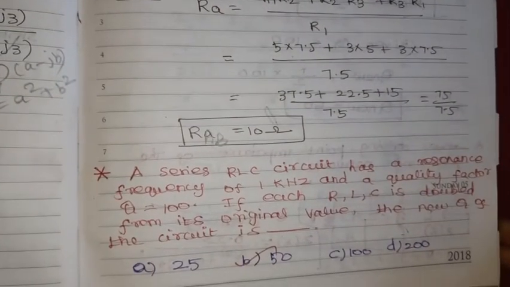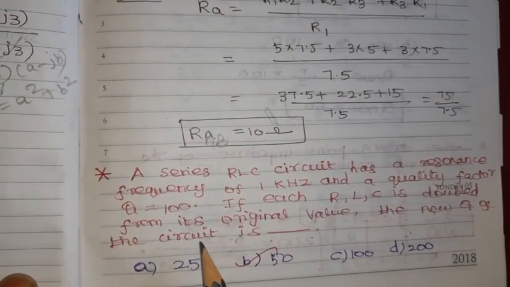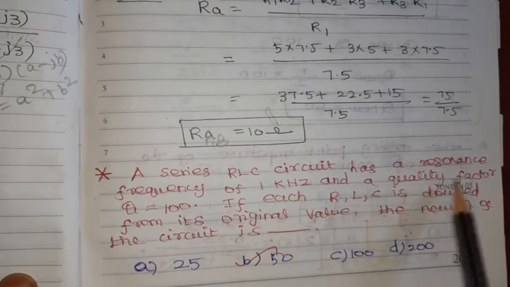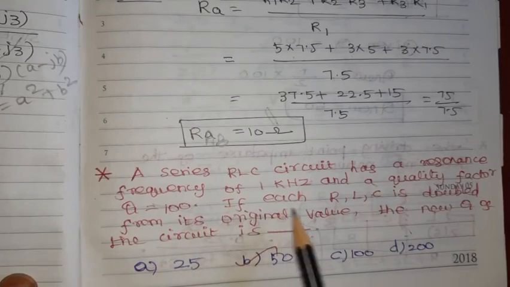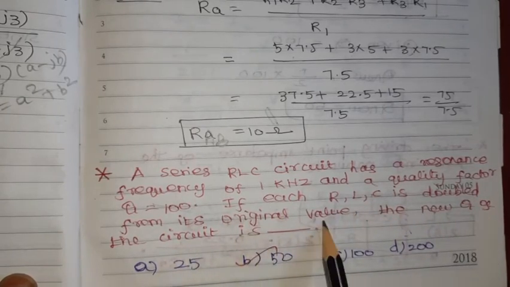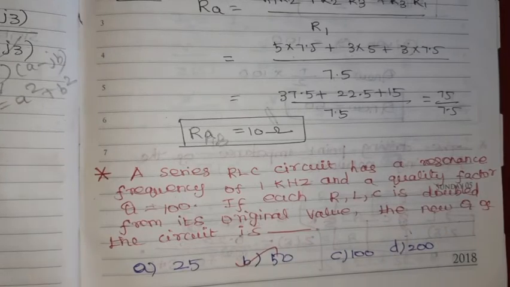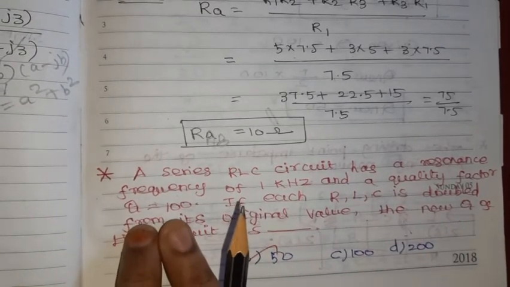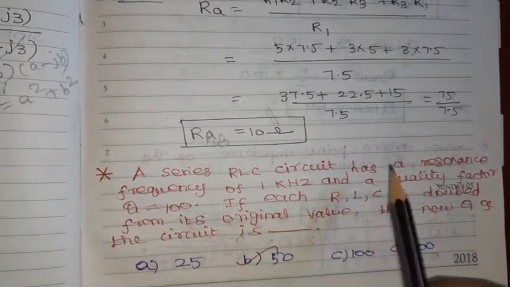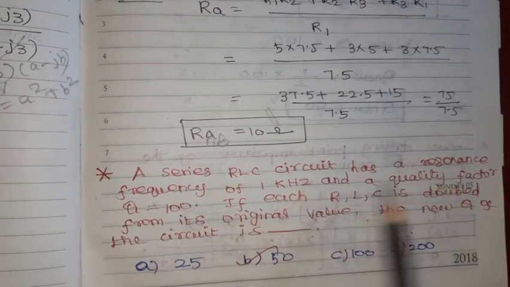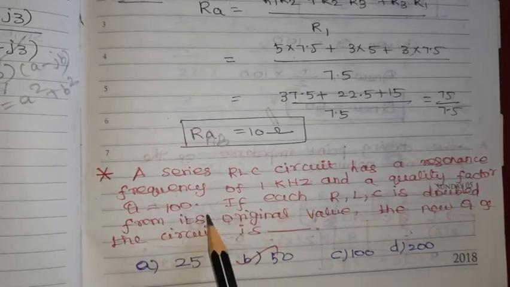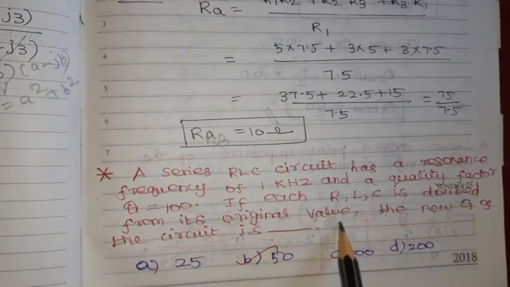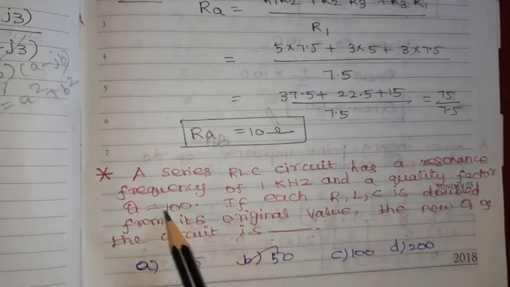Next problem. A series RLC circuit has a resonant frequency of 1 kHz and a quality factor Q equal to 100. If each of R, L and C is doubled from its original value, the new Q of the circuit is. We need to find the quality factor. What is given in the series RLC circuit? Resonant frequency value and the quality factor value are given. If R, L and C are doubled from the original value, we need to identify the new Q value.